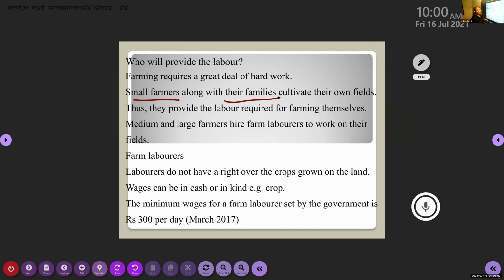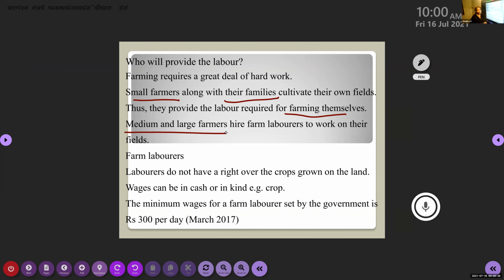They are not calling any laborer from outside. Whoever is there in the family, they will use their labor for farming in their own land. Okay, next one, we are talking about medium and large farmers. Now you can see that medium and large farmers own large plots of land, more than 2 hectares of land. It is very big.